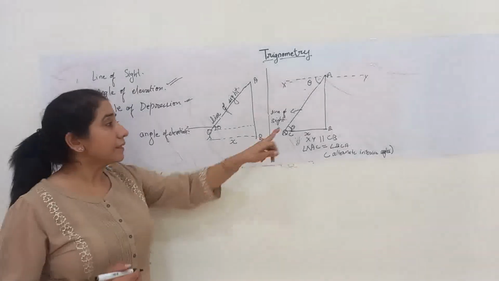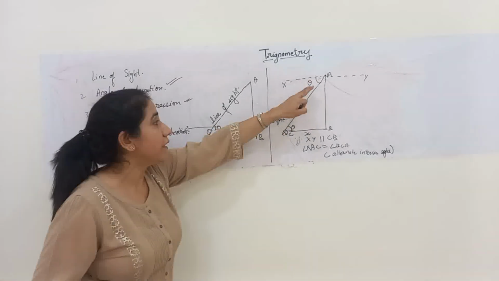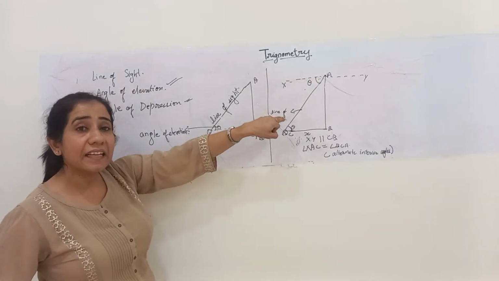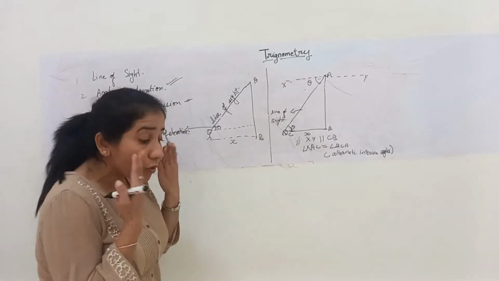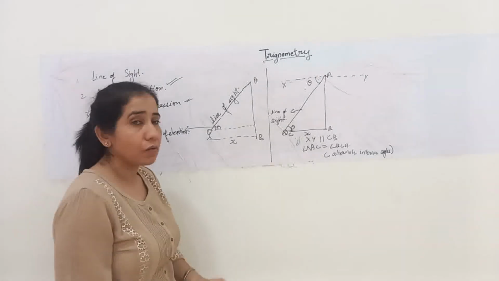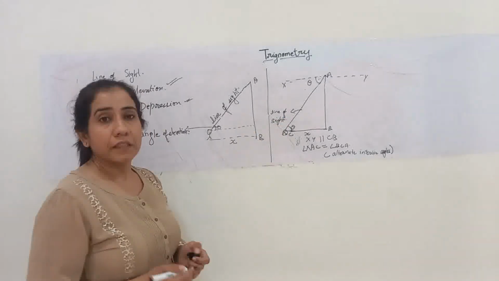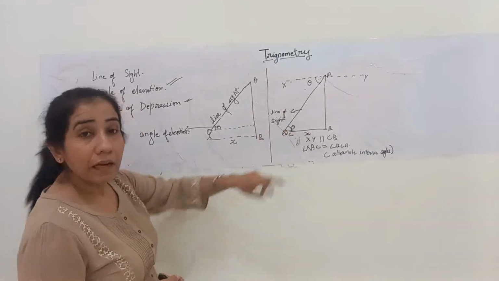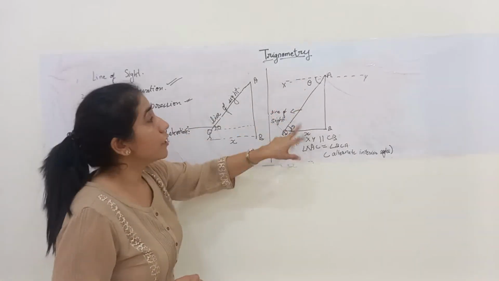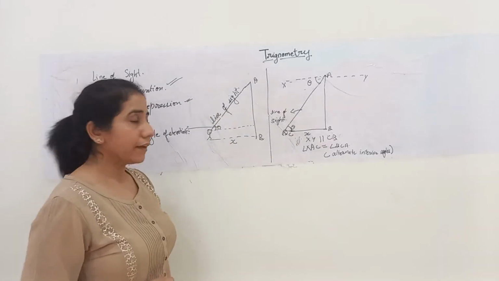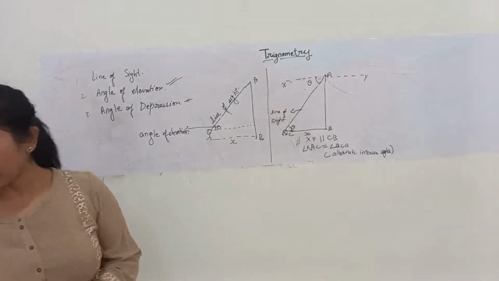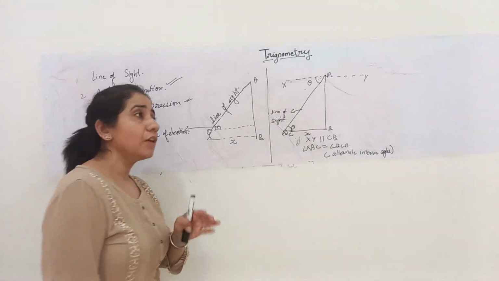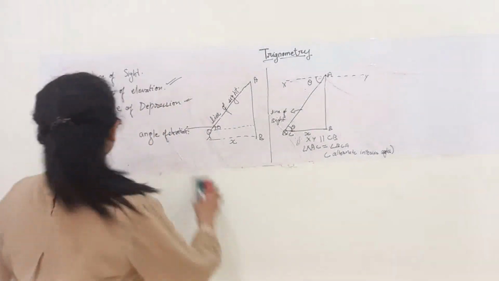So this angle, when the person is standing at a high level and looking at a lower level, is said to be the angle of depression. When we are looking down, when our eyes are down or our head is down, the angle formed is theta and it is known as the angle of depression. Clear? How is this theta? By the concept of alternate interior angles. Now, regarding that only, we will be switching to certain questions I have sorted out again for you people. We'll be doing that.